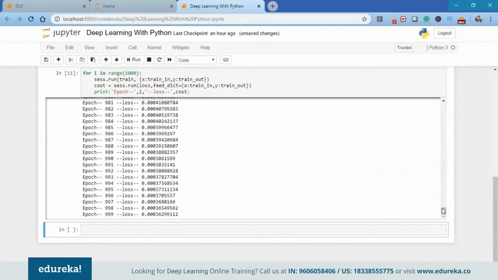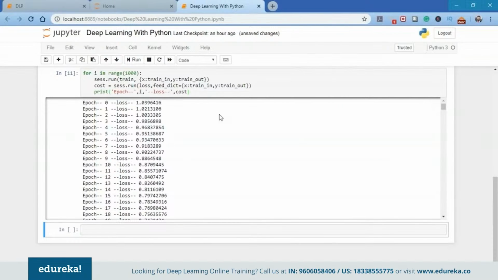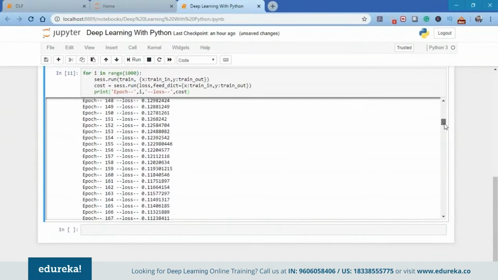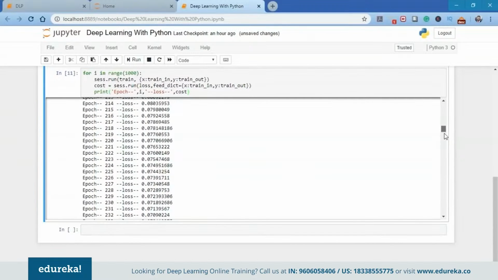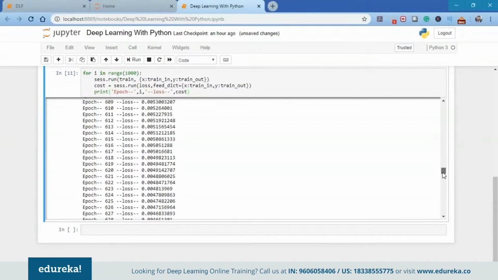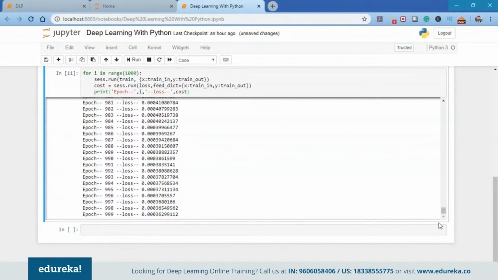So if we start from the first epoch, you can see the loss is 1.03. It became 1.02, 1.00. It came down to 0.98. And the more we train the particular model, the more it will understand the particular data set, and the loss will decrease as long as we train the model. If we have a look at the loss at the 1000th epoch, the loss is 0.0003. That's an amazing loss.